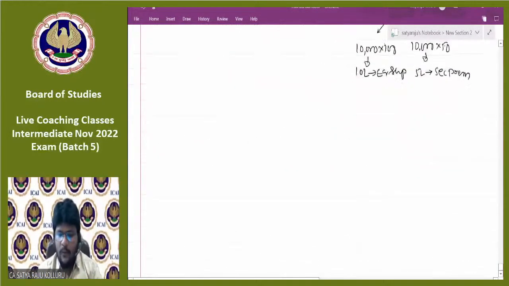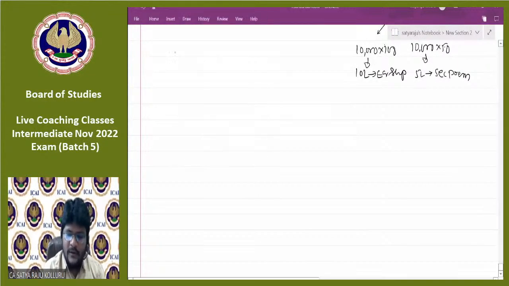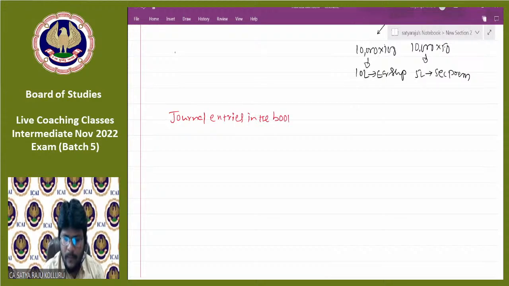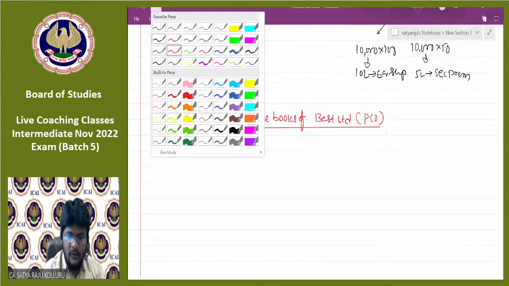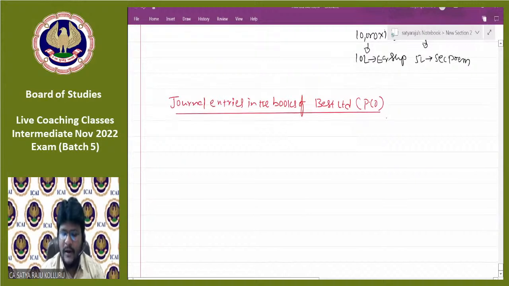Now, let us provide the accounting treatment or journal entries in the books of Best Limited, which is the purchasing company. Am I right? Please, all of you participate. Here, your participation is required. What will be the first and foremost entry? Or before deciding that, what will be the type of amalgamation?